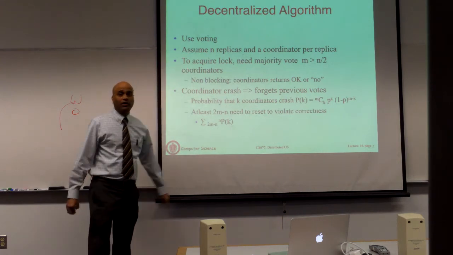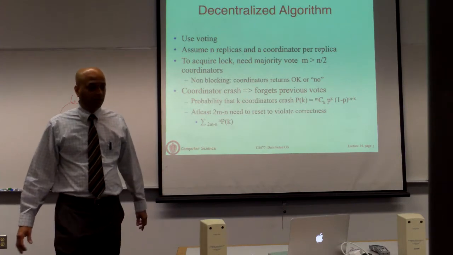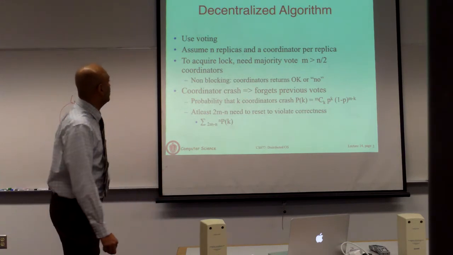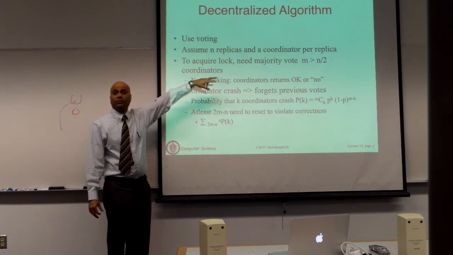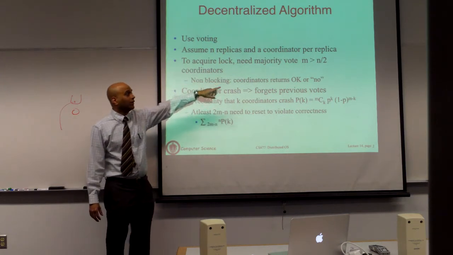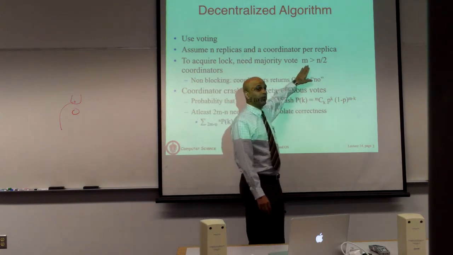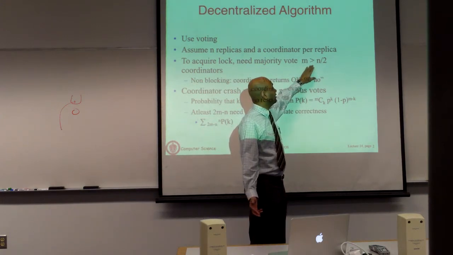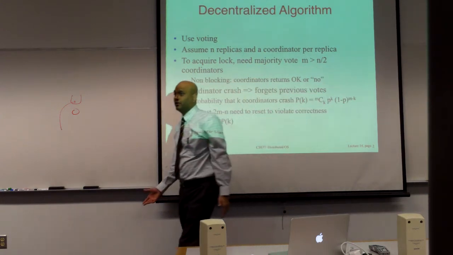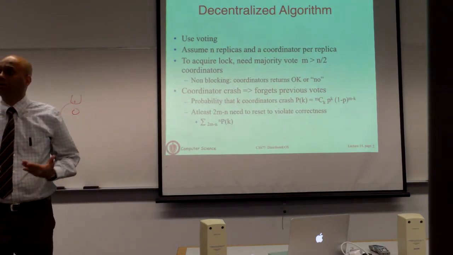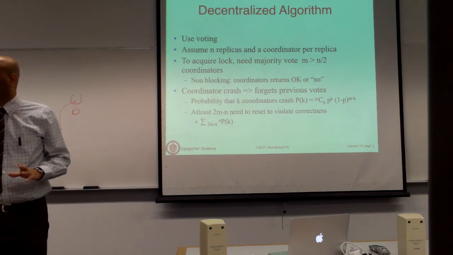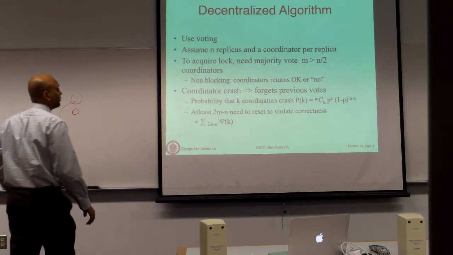So to acquire a lock, you broadcast a request saying I need a lock. And what you need is at least a strict majority of the processes: the number of processes that agree to grant you the lock, m, should be strictly greater than half. If a strict majority agree that you can have the lock, then the process gets the lock. So processes are going to vote.